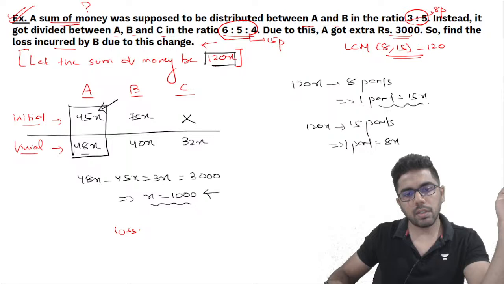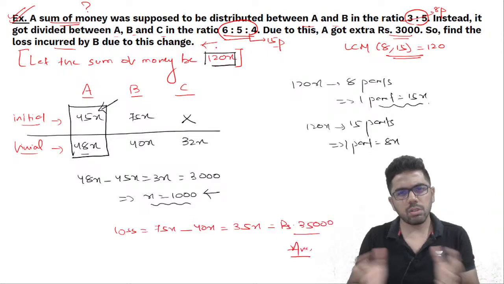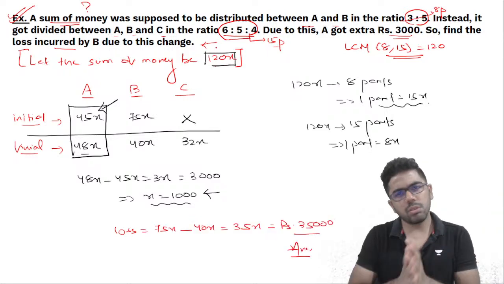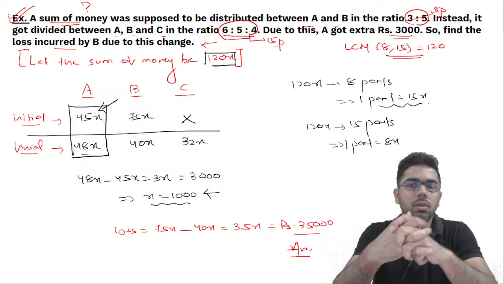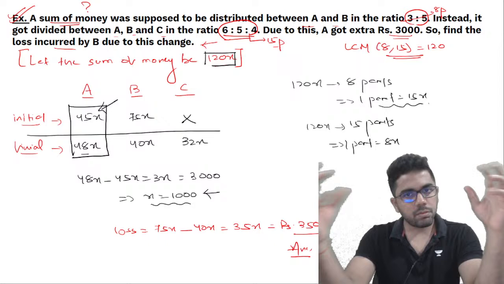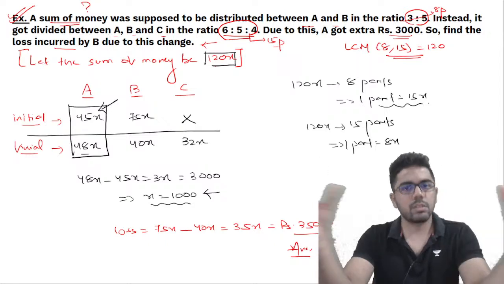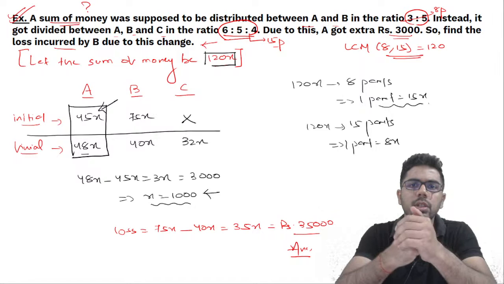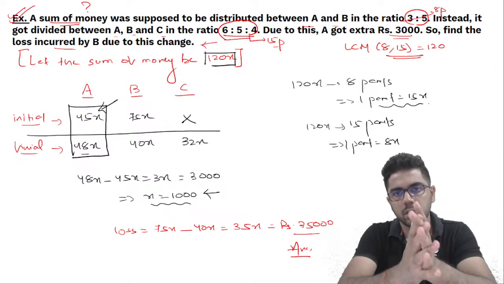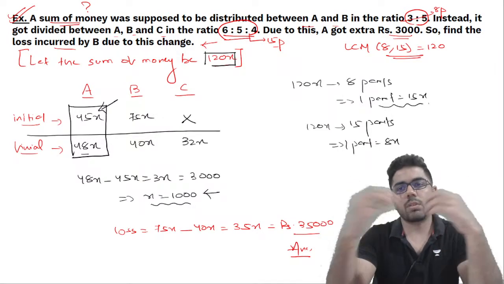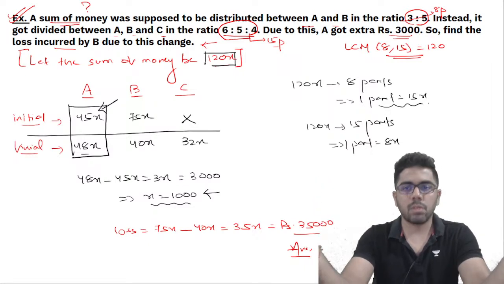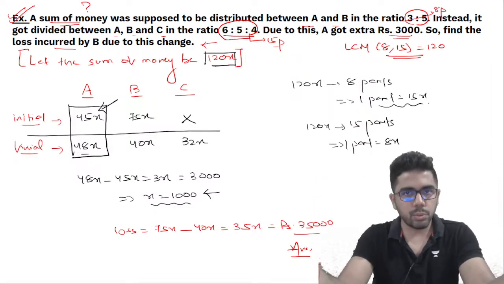I am not saying that this is the only way you can solve this. Here, instead of 120x, if you would have taken only x also, you would have got the same answer. Nothing would be wrong with the answer, the same answer would come. But now imagine what would have happened. Here, instead of my 45/75, you would have got 3/8x, 5/8x, and similarly 6/15, 5/15, 4/15, and then you would have to subtract those fractions. So fractions computation is a little lengthier as compared to integers. It's not difficult, but I'll say 45 minus 35, and I'll say 1/35 minus 1/45. Which one is easier? Obviously computation with integers.